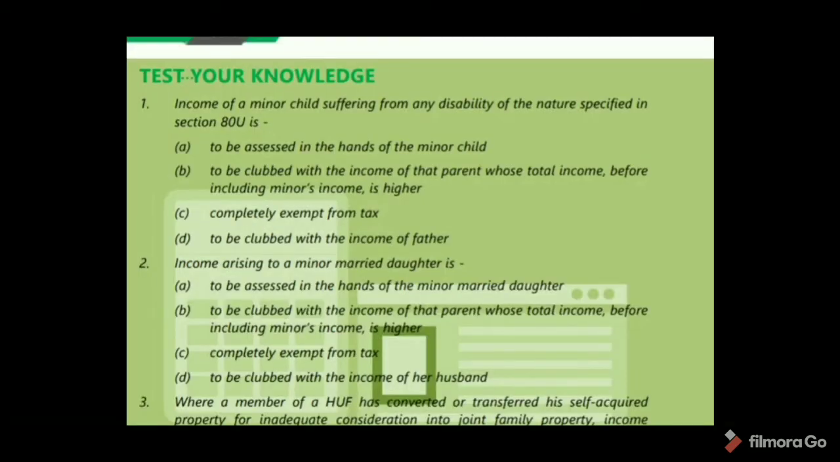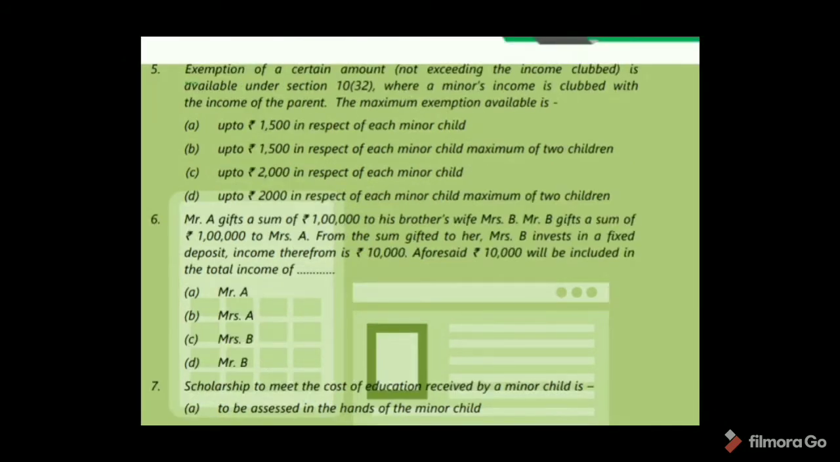See MCQ number 1. Income of a minor child suffering from any disability of the nature specified in section 80U. Option A, to be assessed in the hands of the minor child only. So option A is correct. See MCQ number 5. Exemption of a certain amount not exceeding the income clubbed is available under section 10(32), where a minor's income is clubbed with the income of the parent. The maximum exemption available is up to 1,500 in respect of each minor child. Option A is correct.